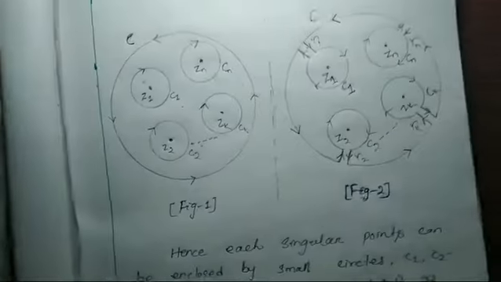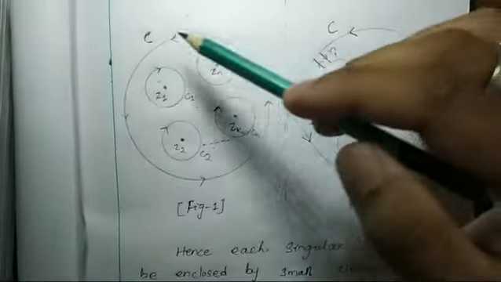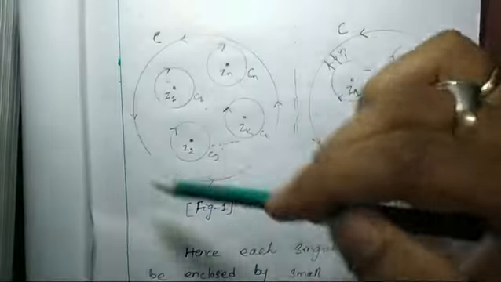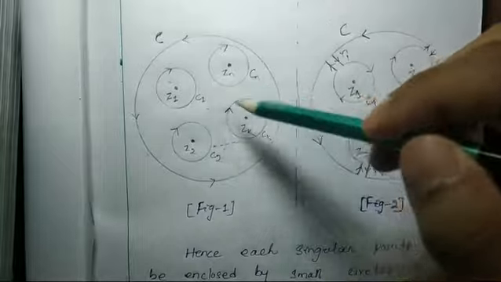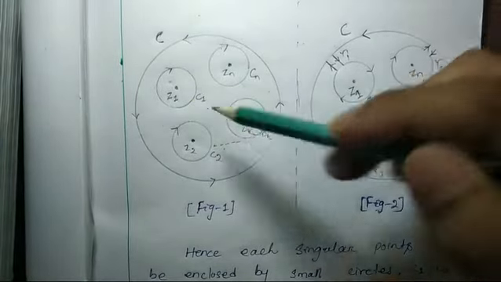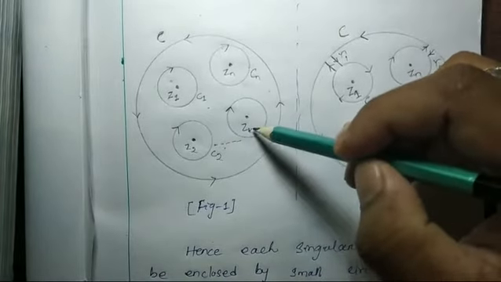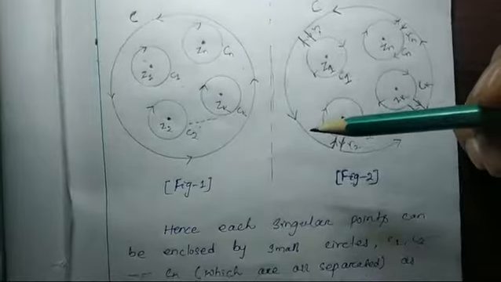So the picture is this: a closed region or curve, and inside it a number of points, z1, z2, up to zk and up to zn, are present.